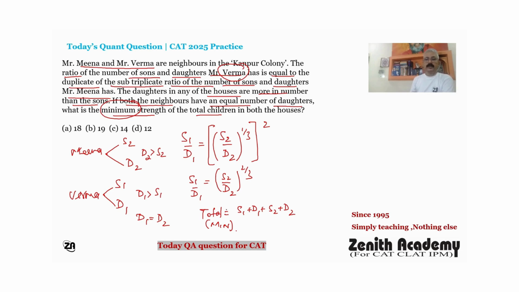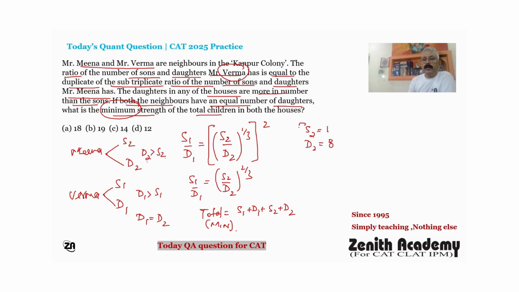And now the question is minimum strength in both houses. So look here, S1, D1 plus S2, D2. So S2 is considered the minimum, that means the lowest perfect cube number. If I take S2 equal to 1, and it is given that D2 is greater than S2, then the next perfect cube number is 8, means D2 is 8.